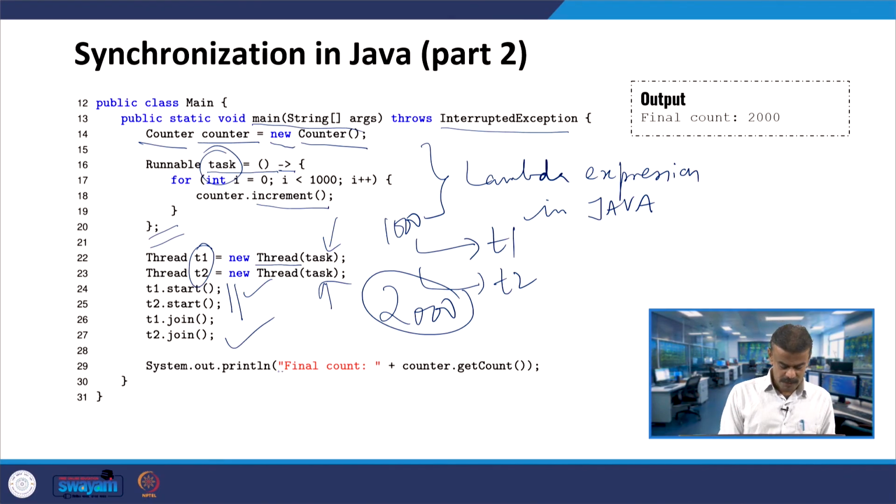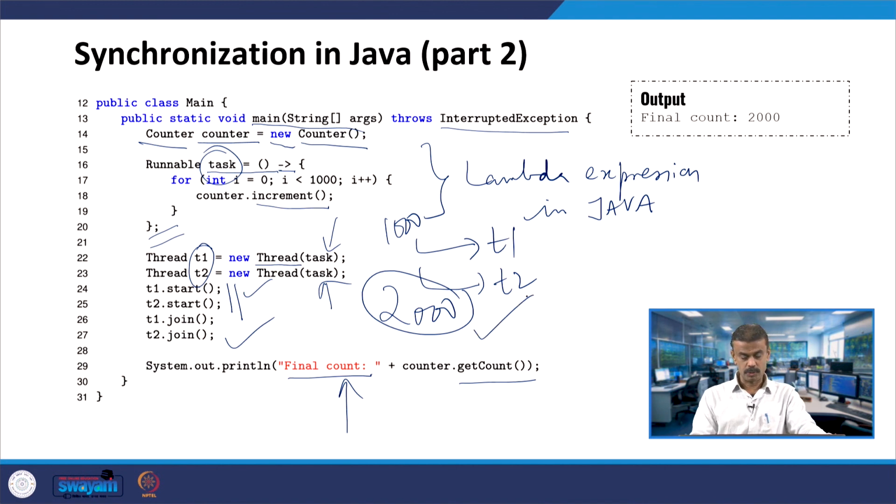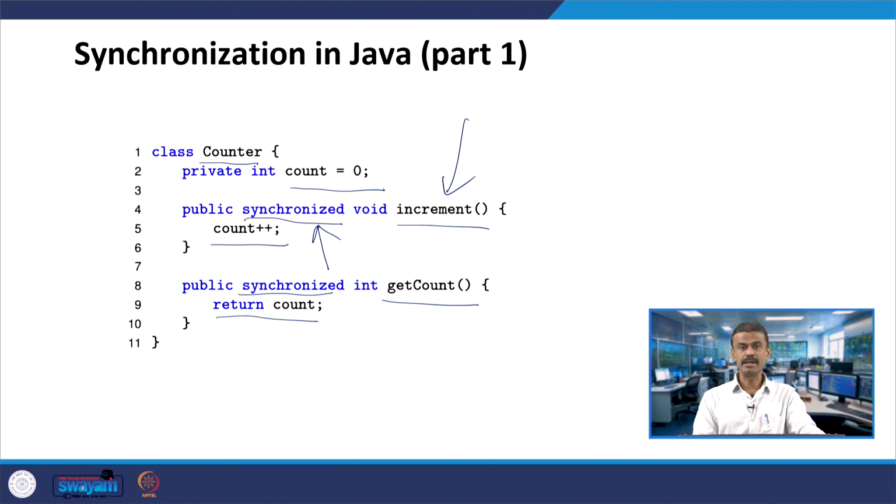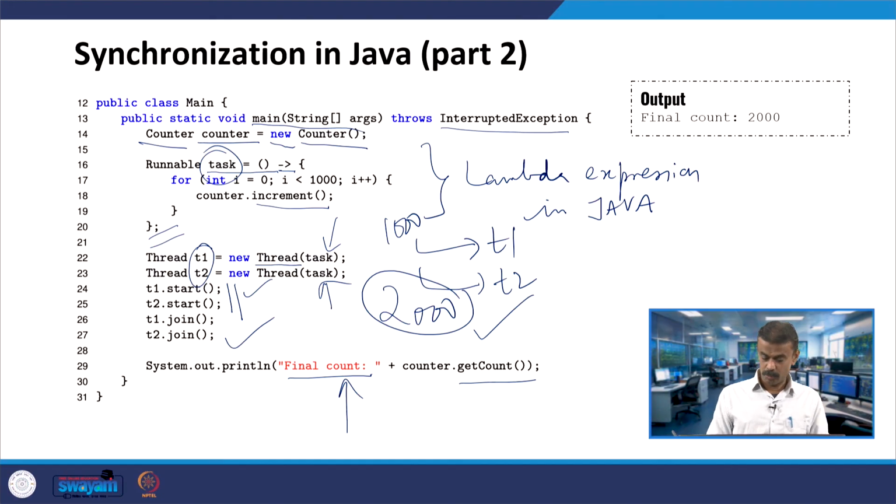Let us see the final count, which will be printed because it is in double quotes, and then counter is calling getCount. We already have 2000. When your getCount function is called, it will return count. So the count is 2000, and 2000 will be the output.